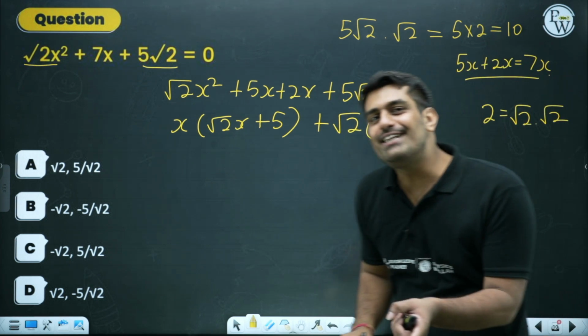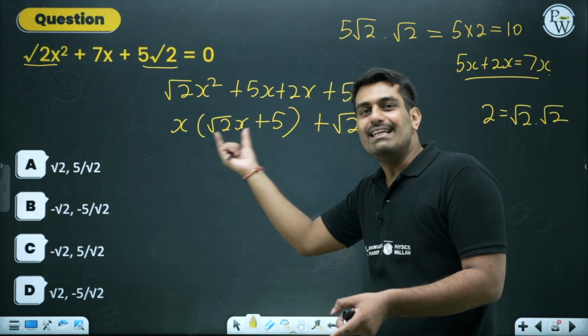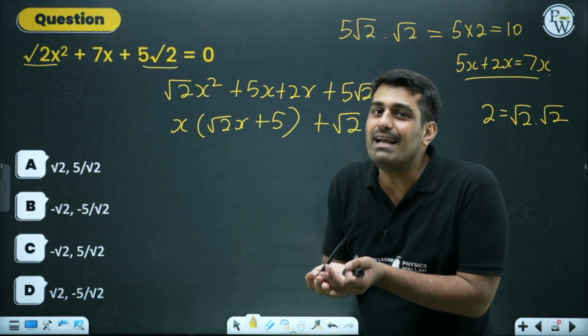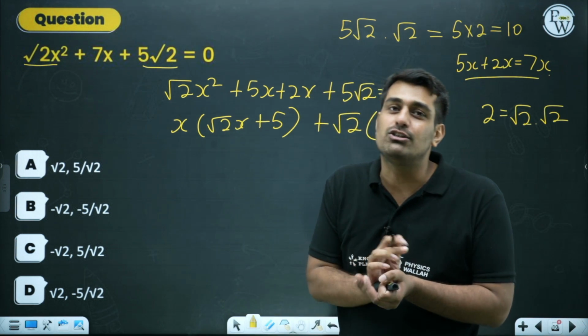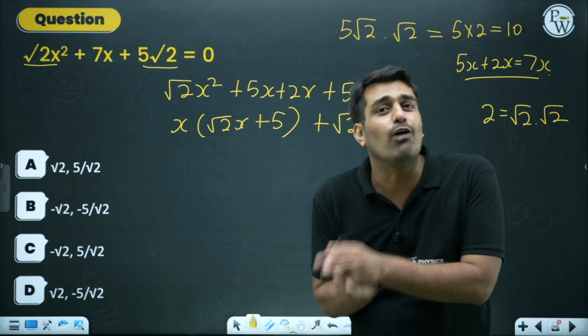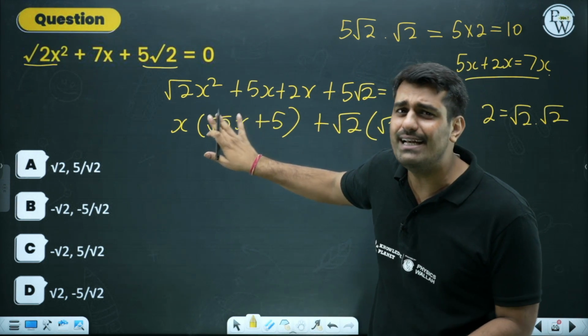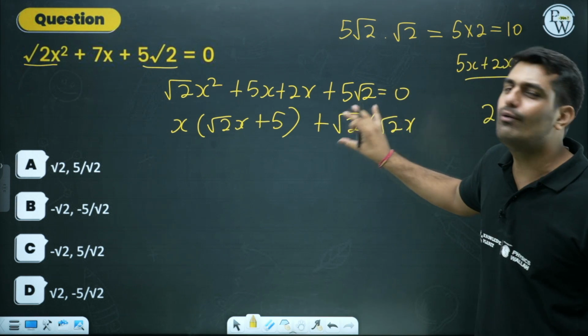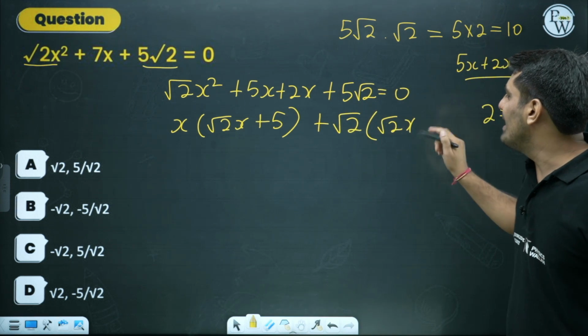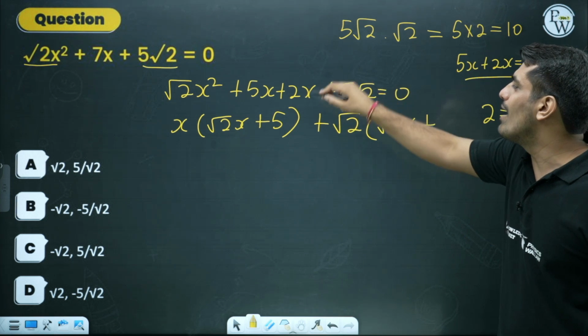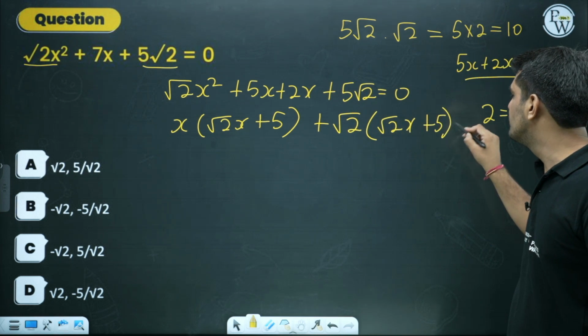I need to make sure that the factors are in this same form. So that will make it easy to decide what to take common and what not to. If you are confused how to take common, always look for this particular factor. If you have taken this factor correctly, you will ultimately realize what to take common over here. Root 2x plus the final thing, root 2 gone out, so only 5 is left, equals to 0.